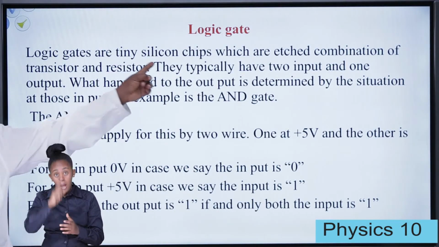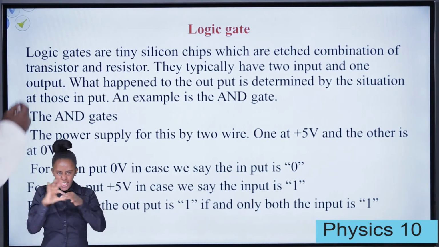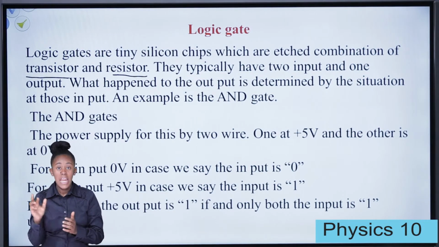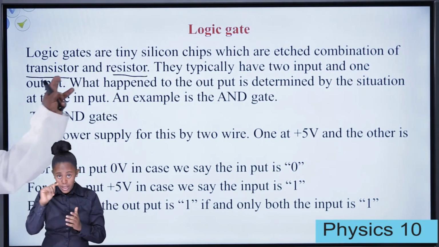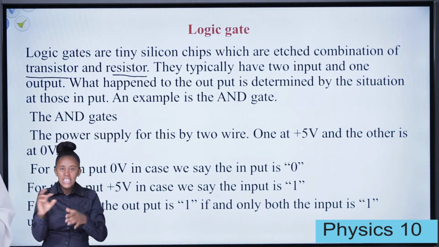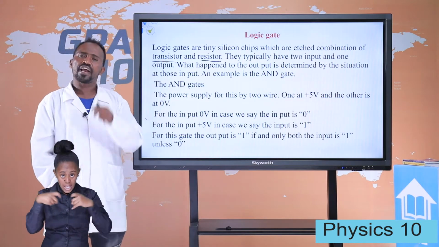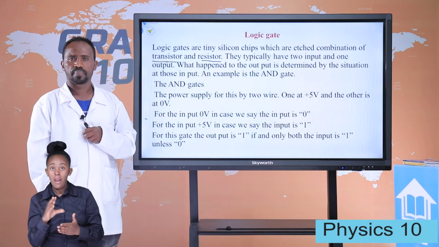Logic gates are tiny silicon chips which are a combination of transistors and resistors. A logic gate is always a combination of transistors and resistors. We saw the function of transistors, and we also know about the function of resistors.